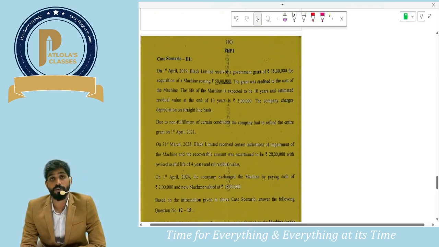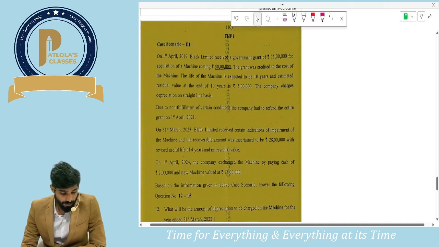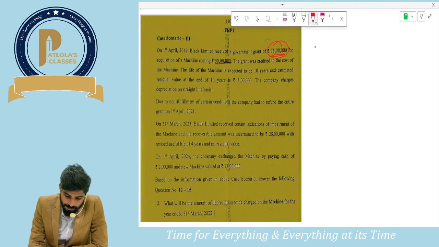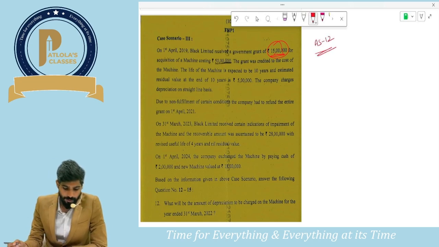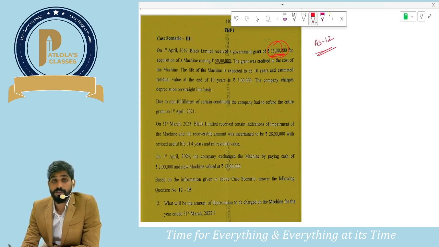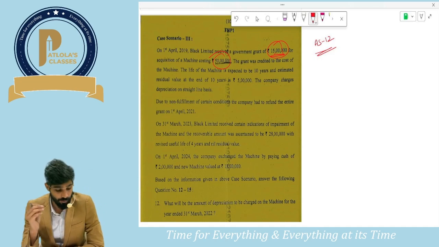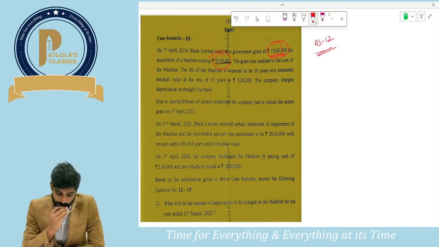Guys, we have the last case scenario, that is case scenario number 3. What are they asking in this? Guys, on 1st April, Black Limited received a government grant of 15 lakhs. This question is on AS 12, for acquisition of a machine costing 50 lakhs. The grant was credited to the cost of the machine. We know when the grant is received for a specific fixed asset, it will be deducted from the cost of the asset. The life of the machine is 10 years. Estimated residual value after 10 years is 5 lakhs. The company charges depreciation on straight line.